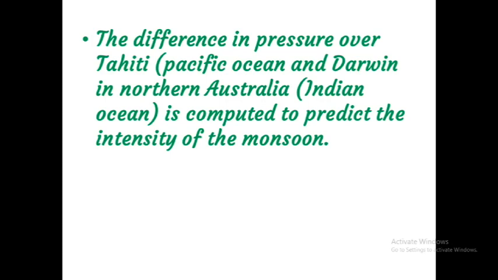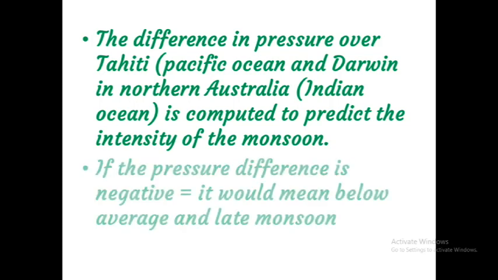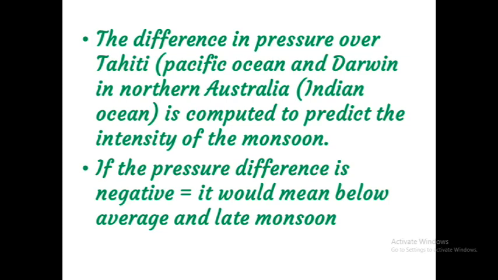The difference in pressure over low pressure and high pressure, that is, in the Indian Ocean and Pacific Ocean, is computed to predict the intensity of the monsoon. If the pressure difference is negative, it means below average and late monsoon. Then what is the meaning of positive? If the difference in this pressure condition is positive, what does it mean? It would mean above average and early monsoon. That means the strong monsoon.